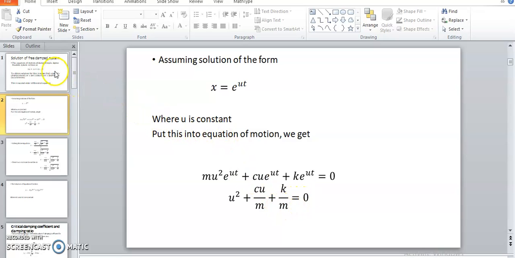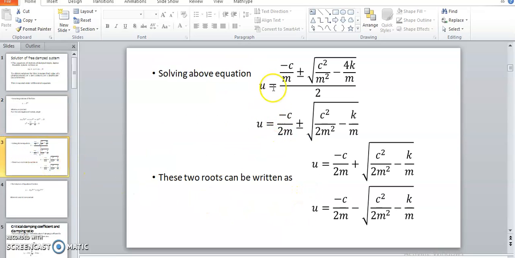Now the differential equation is transformed to a quadratic equation, and we can simplify it and get two roots: minus b plus minus square root of b square minus 4ac divided by 2a.